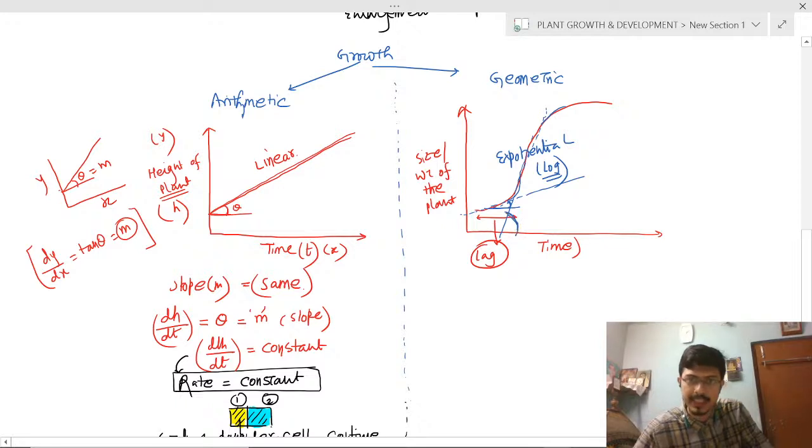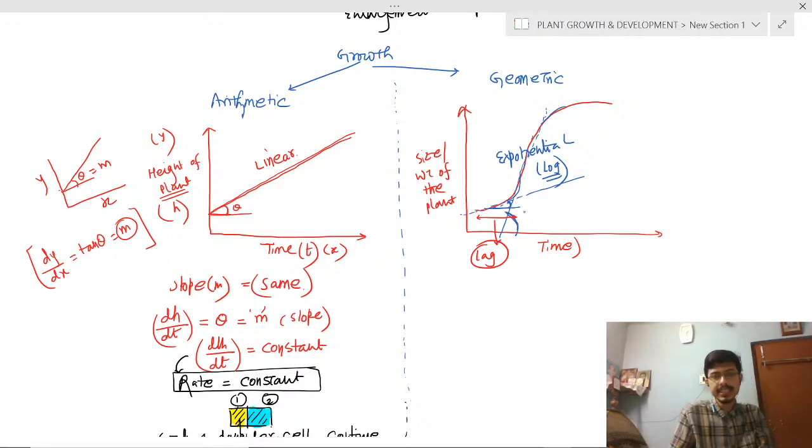This slope is greater than this slope. So where the slope is the maximum, there will be maximum growth, because slope is dH/dt, or the d weight/dt. So at an instantaneous time, the maximum growth or the maximum height increase is at the maximum slope. Clear? This is the maximum slope.